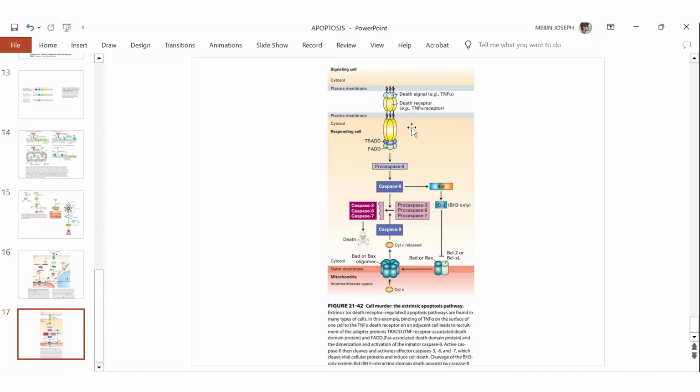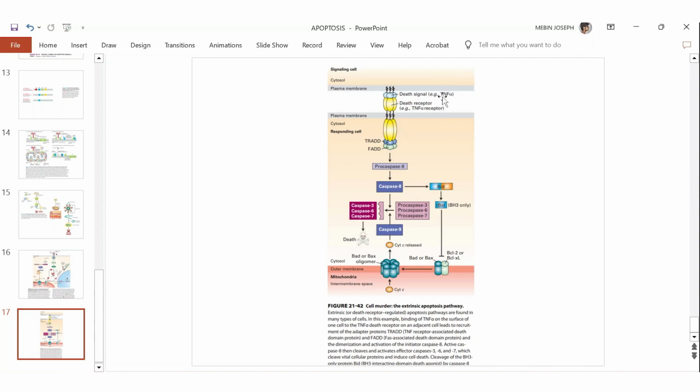So let's understand about the ligand. So the ligand is either called TNF alpha, tumor necrosis factor alpha, or FAS. Okay. So you can see both are trimeric protein. If you see the structure of the ligand or the signal, they are trimeric. Okay, they are trimeric. That means it is having three subunits.